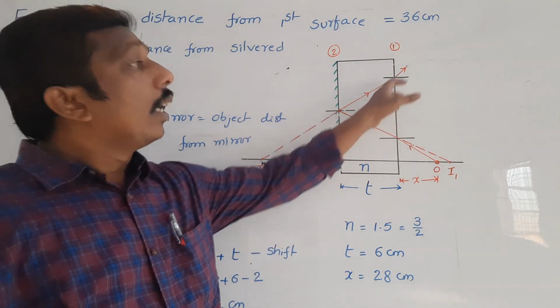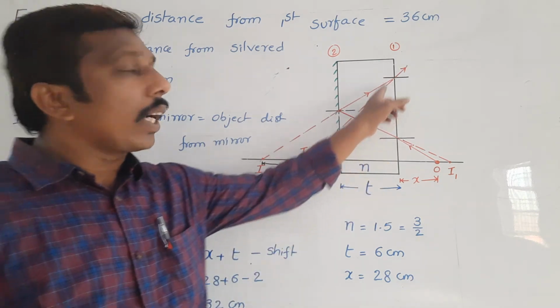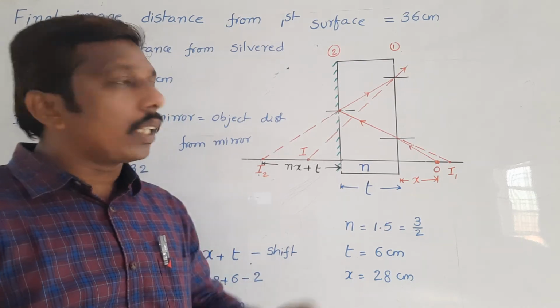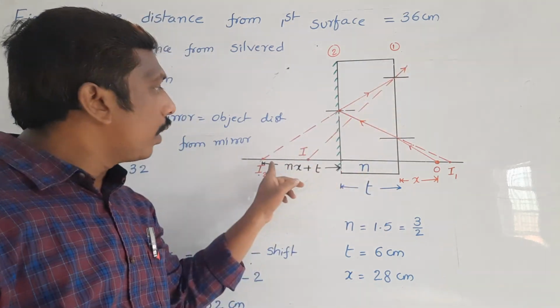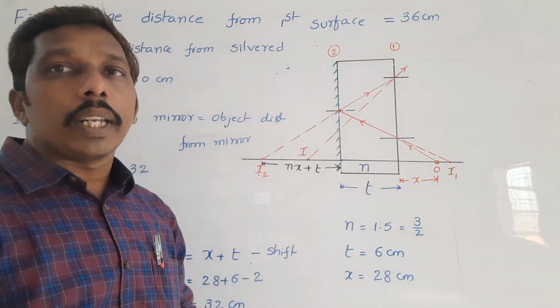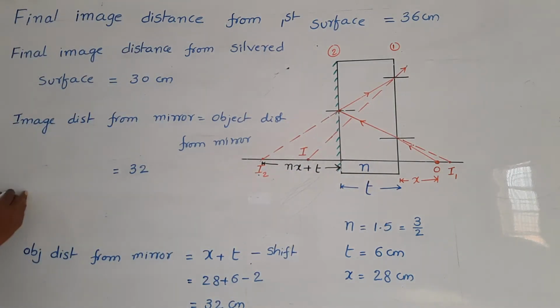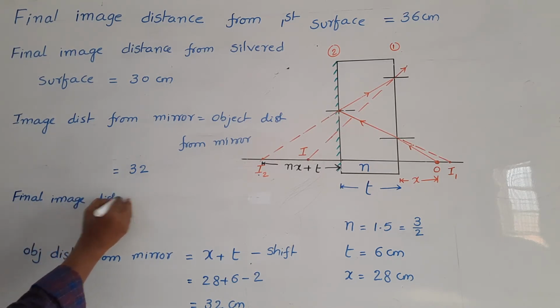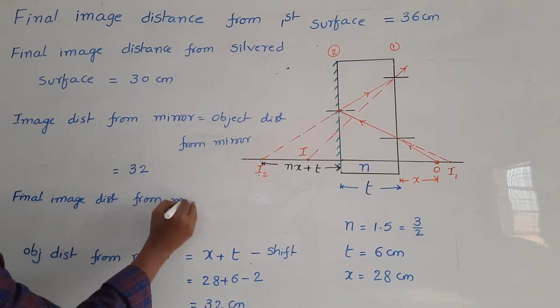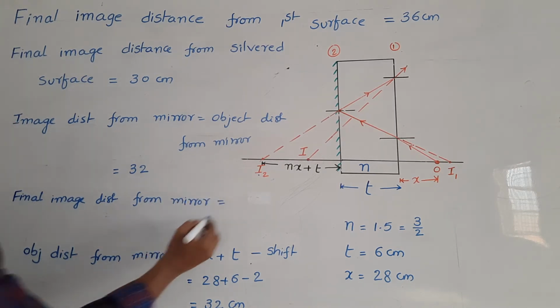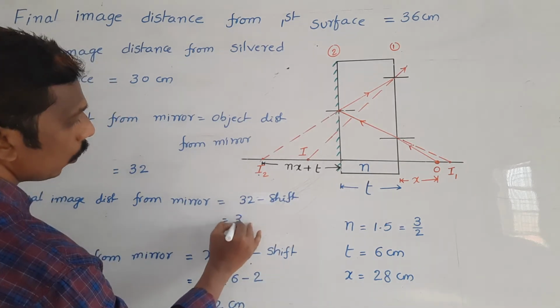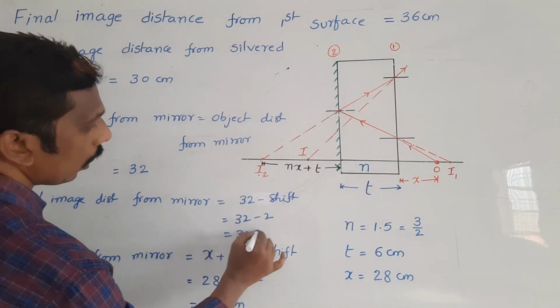Again here the light ray is refracted. Due to that, again a 2 centimeter shift will take place. In which direction? The light ray is going like this. That's why the shift also takes place in the same direction. So the final image distance from the mirror is equal to 32 minus shift. So 32 minus 2, 30 centimeters.